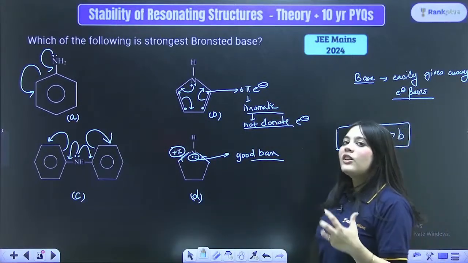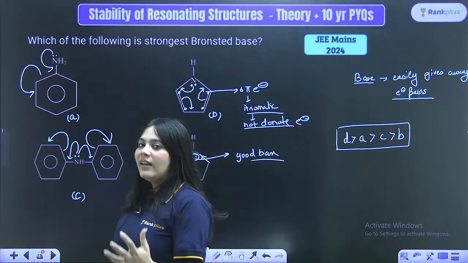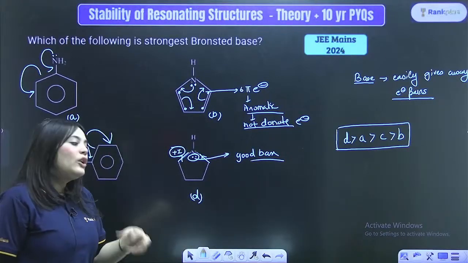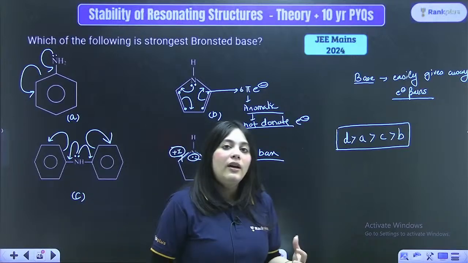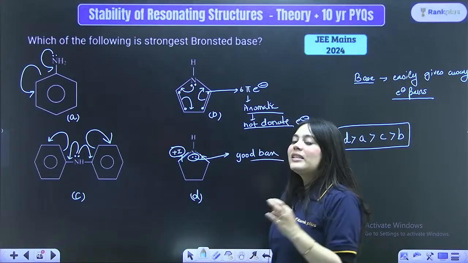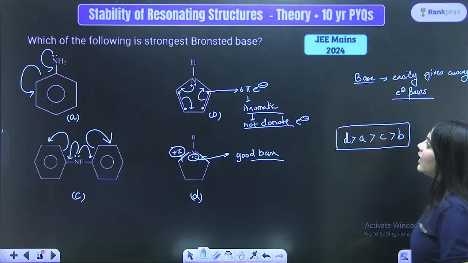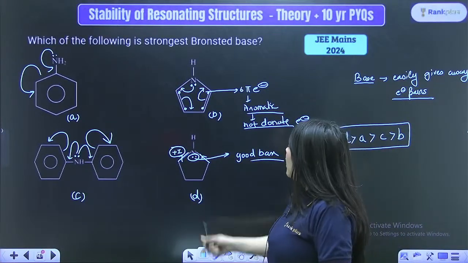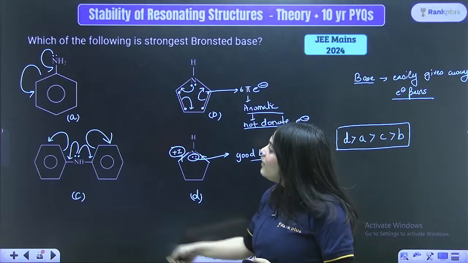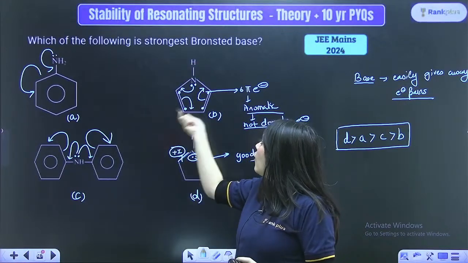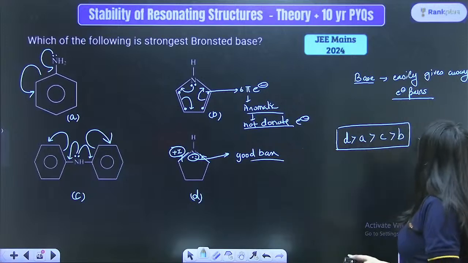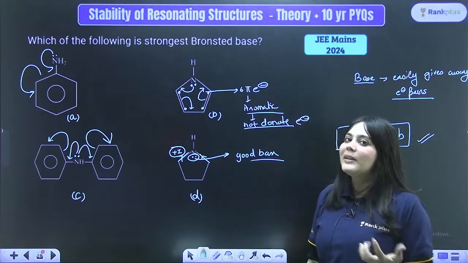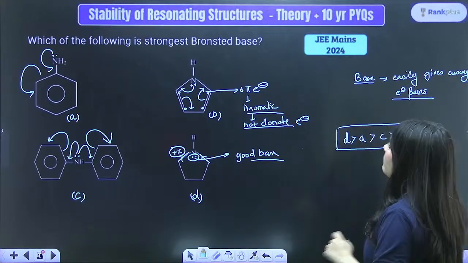A base is something which donates the electrons easily. An acid is something which donates H plus easily. So, whenever we are looking for the acidity or the basicity order, we are looking at these things which I just explained to you. Is this clear to everyone? The strongest Bronsted base, which easily gives away electrons, will be the D counterpart, then followed by the A, followed by the C, followed by the B. So, this order you have to remember, they can ask the order in any format. So, every order I am telling you is very, very crucial, very important.